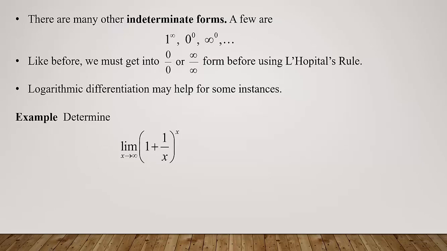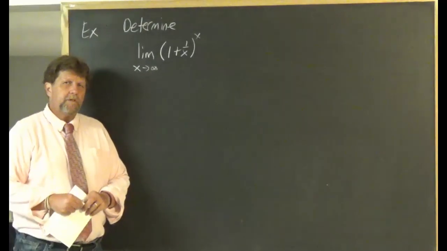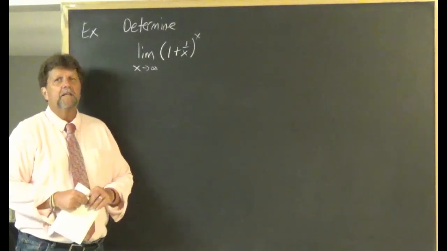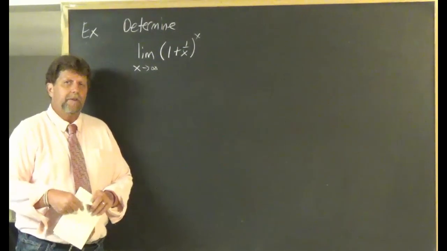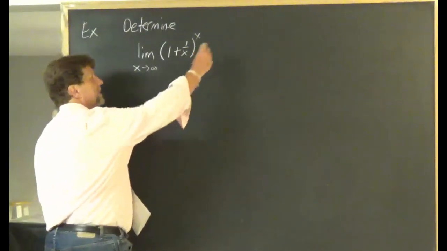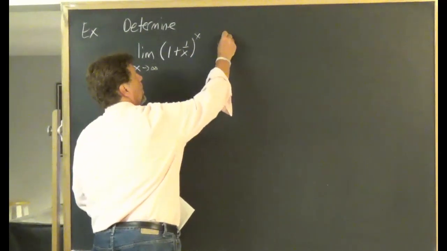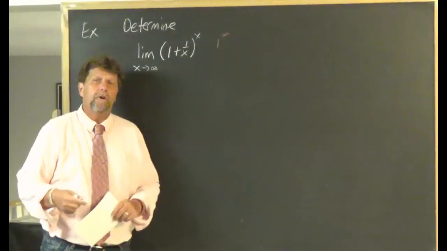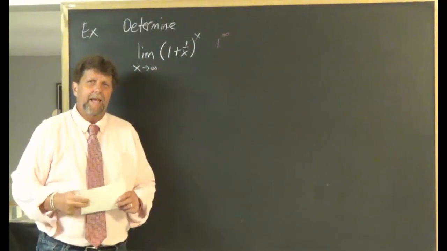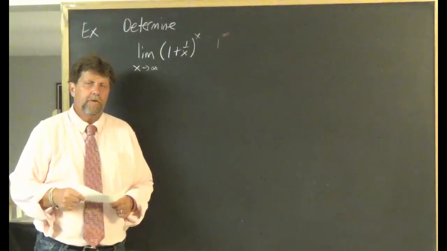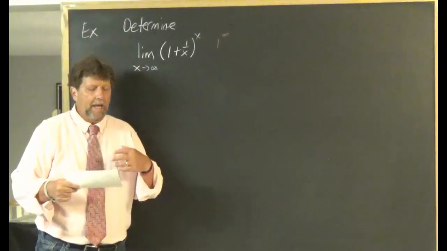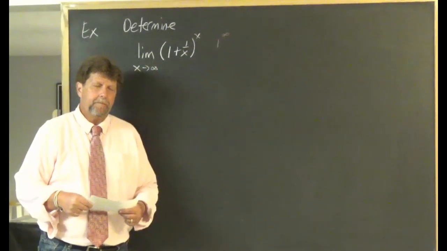And we're also going to see logarithmic differentiation is a good friend of ours. All right, here we're supposed to get the limit as x goes to infinity of 1 plus 1 over x to the x power. If you try substitution, you'll see this has the form 1 to the infinity, which is an indeterminate form, but we can't apply L'Hopital's rule to it. You can only apply L'Hopital's rule to 0 over 0 and infinity over infinity.